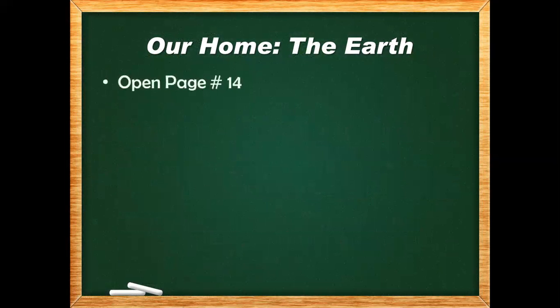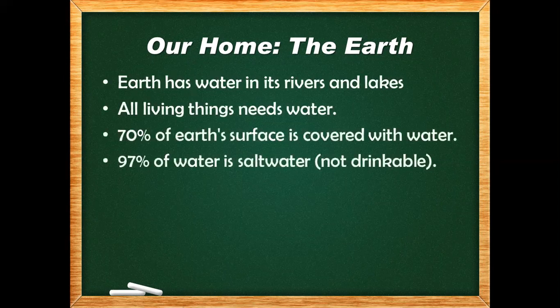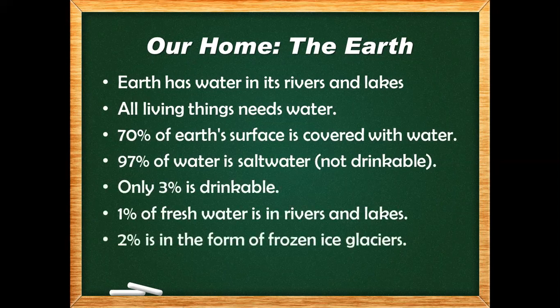Now, everyone should open page number 14. On page number 14, Earth has water in its rivers and lakes. All living things need water because life is not possible without water. 70% of Earth's surface is covered with water. 97% of water is salt water, not drinkable.